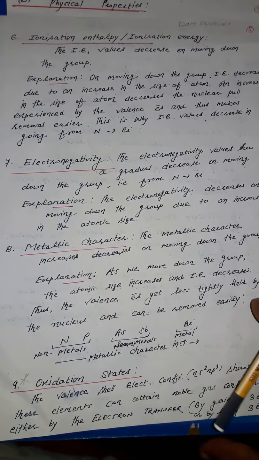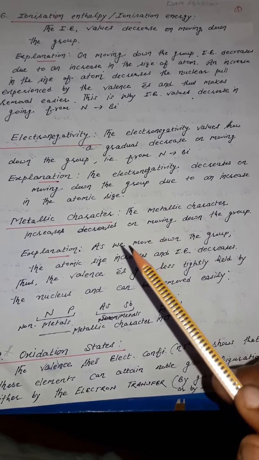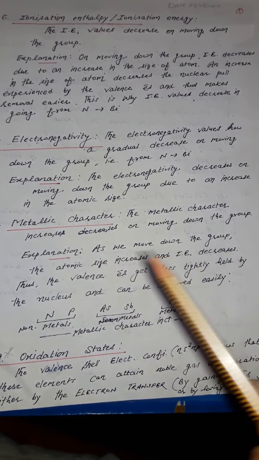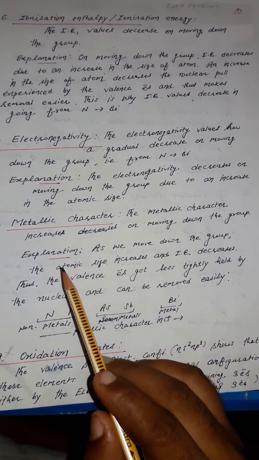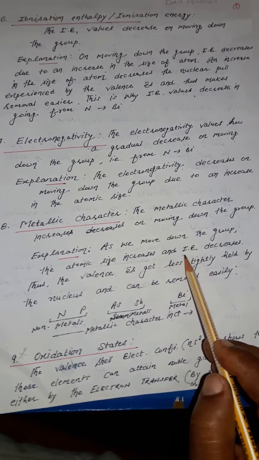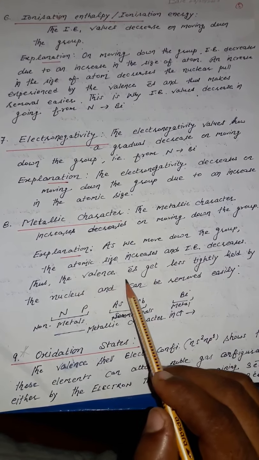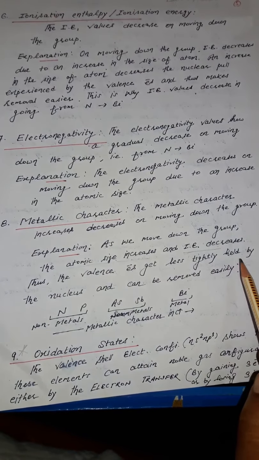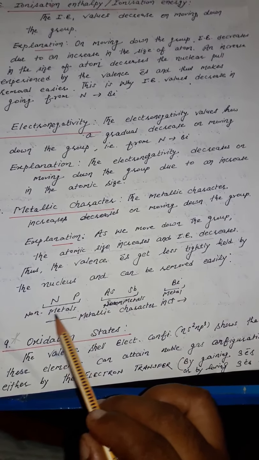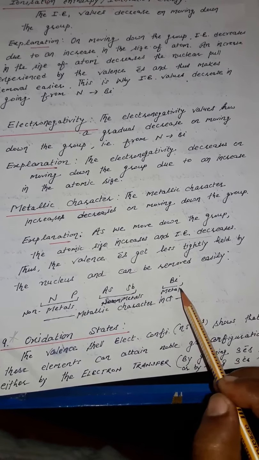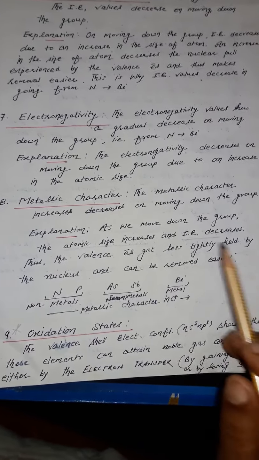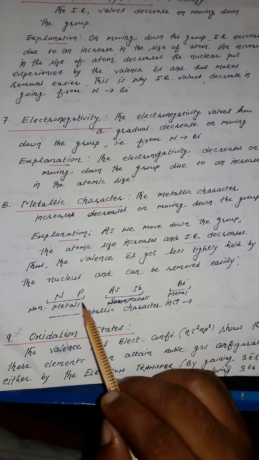Eighth, metallic character. The metallic character increases on moving down the group. The reason is that as we move down the group, the atomic size increases, and with the increasing atomic size, the ionization energy will decrease. Why? The electrons of the valence shell get less tightly held, loosely held by the nucleus, and can be removed easily. So these are the non-metals, these are semi-metals, these are metals. Metallic character increases down the group because the last element is a metal and the first elements are non-metals.